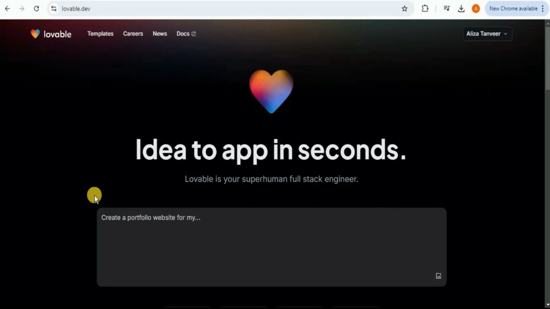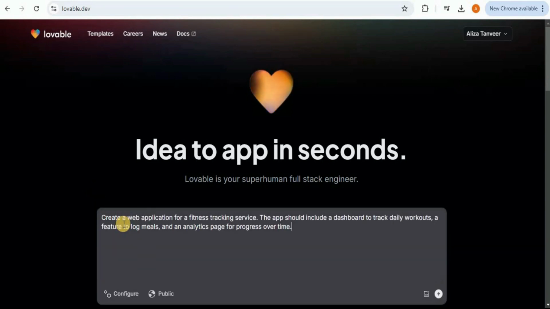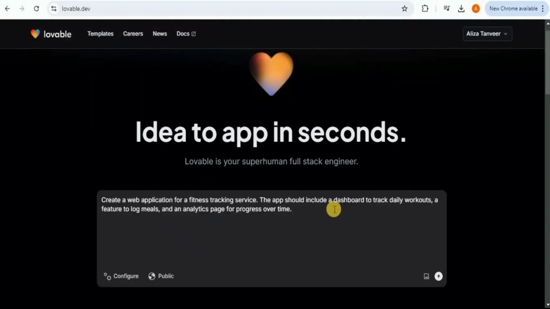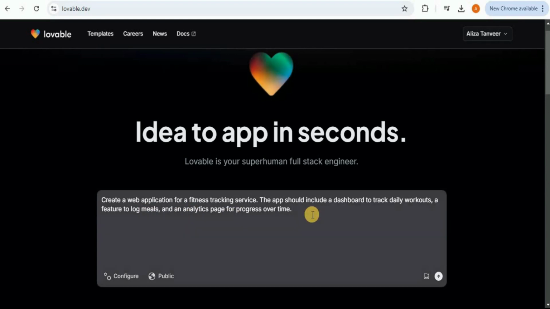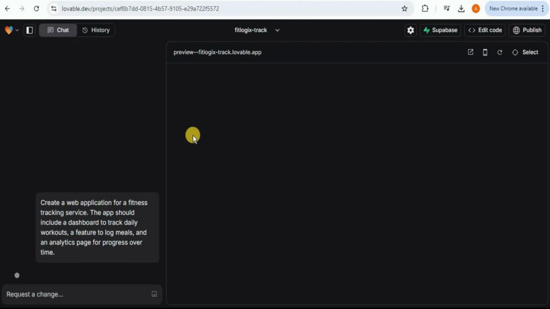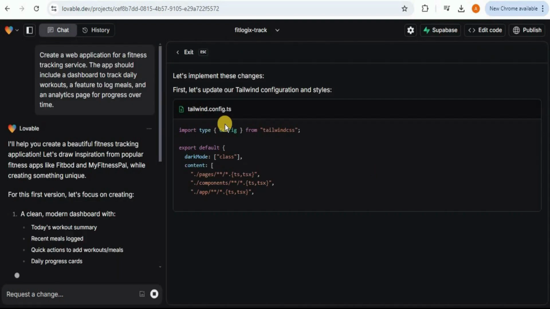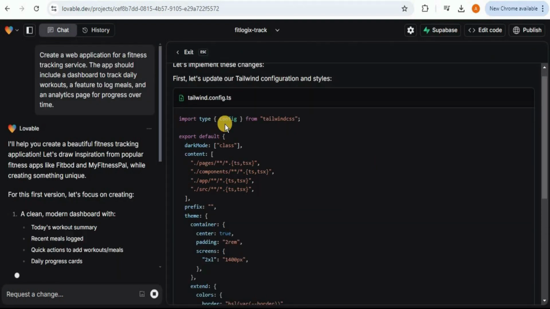So firstly, I'm going to show you how you can create a full-fledged working application using Lovable by providing it a simple prompt. So here I'm going to say create a web application for a fitness tracking service. The app should include a dashboard to track daily workouts, a feature to log meals, and an analytics page for progress over time. And then you simply have to run it. Once you do that, you will see it will open a new window where it will start providing us the code to incorporate all the features that we have asked it to add.